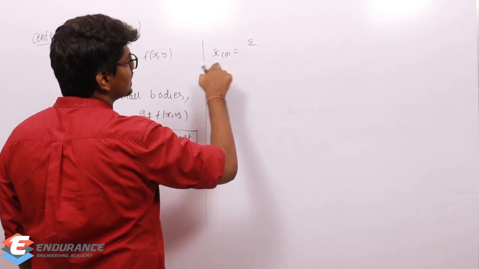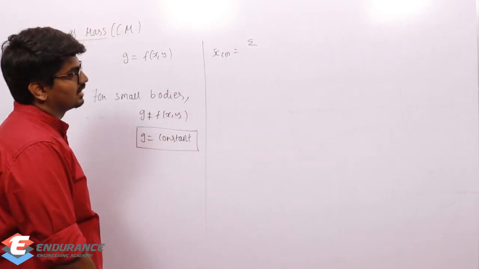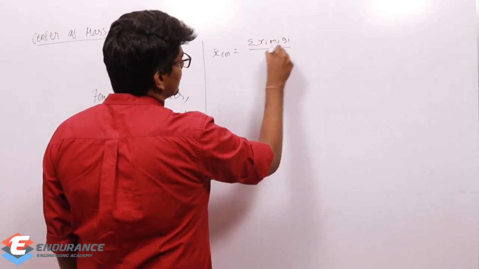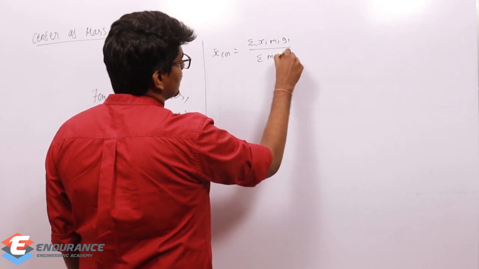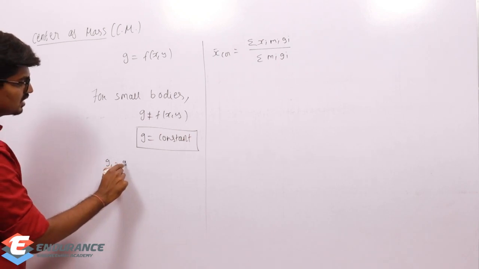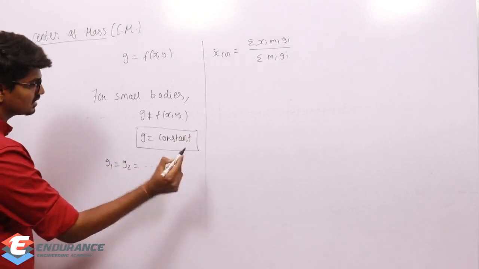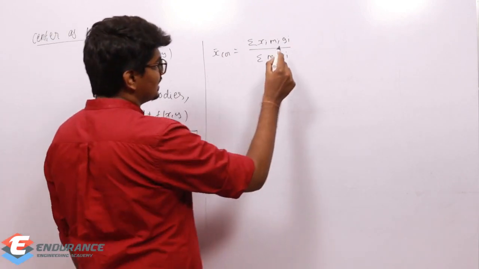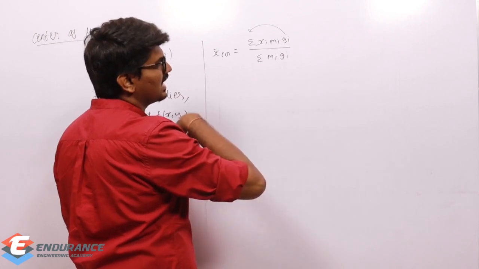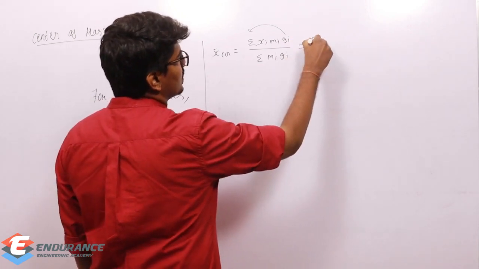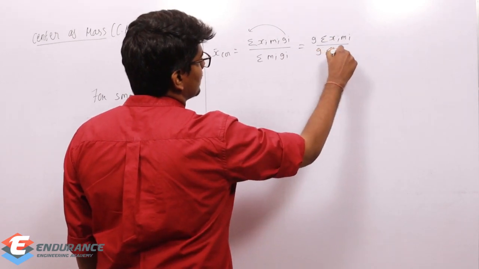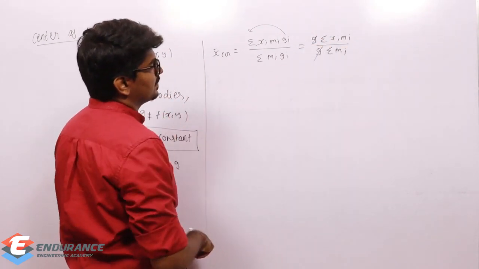What is center of gravity in general for a discrete system? Summation of xi mi gi divided by summation of mi gi. Now as g is constant, all the g's will be the same: g1 equals g2 and so on, all equal to g. Since g is the same, I can take it outside and cancel it.